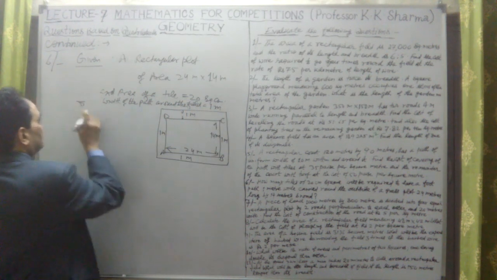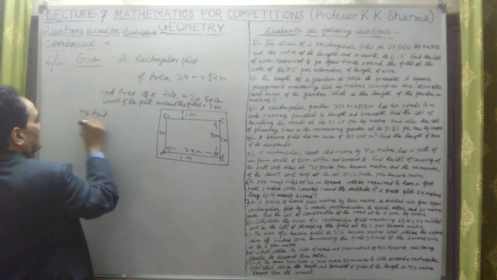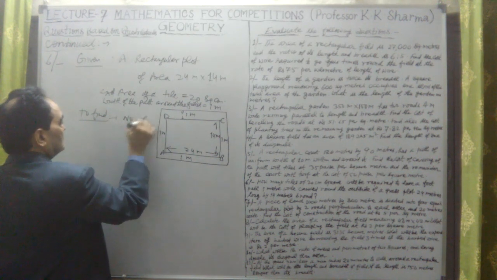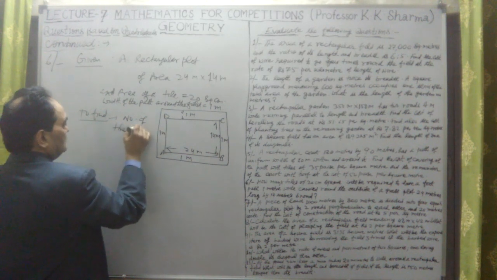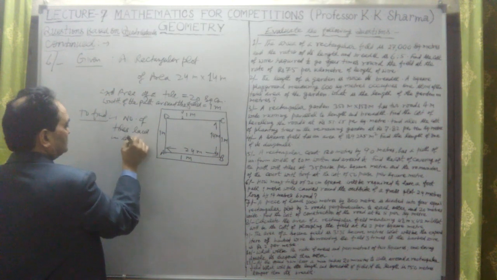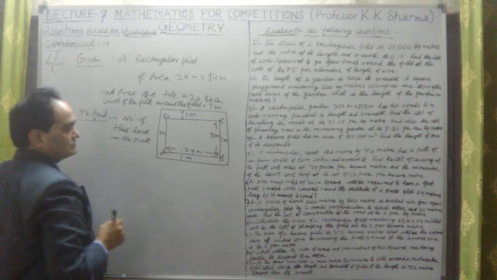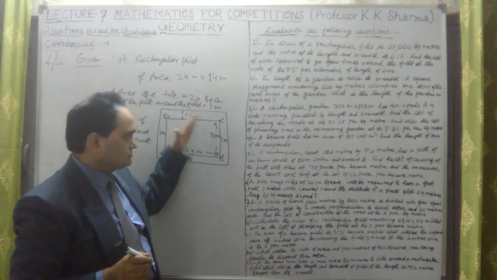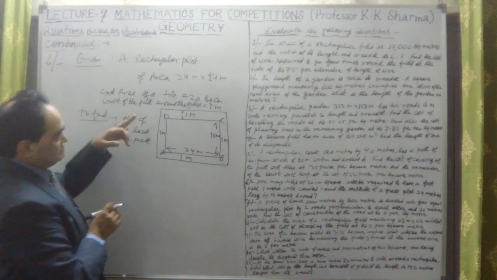To find: the number of tiles laid in the path. How many tiles are put in the path to cover the whole path, and one tile's area is given.